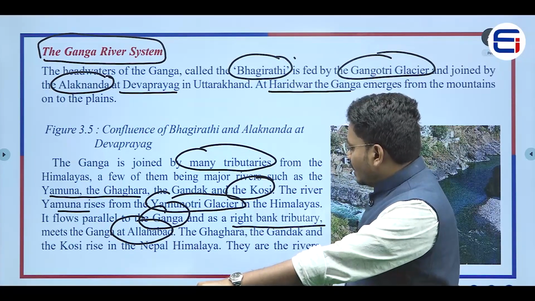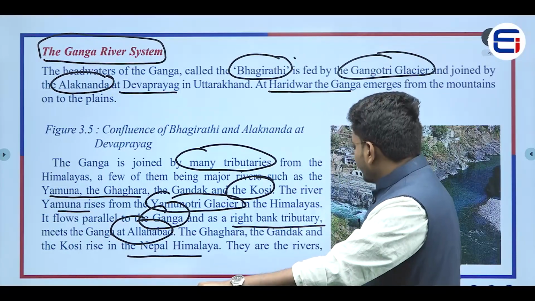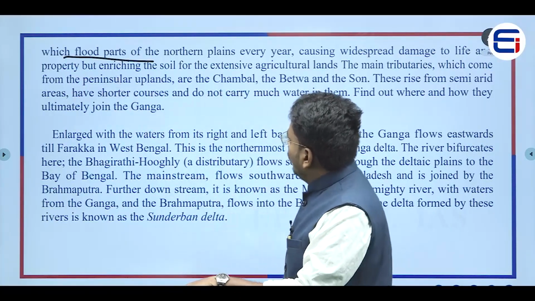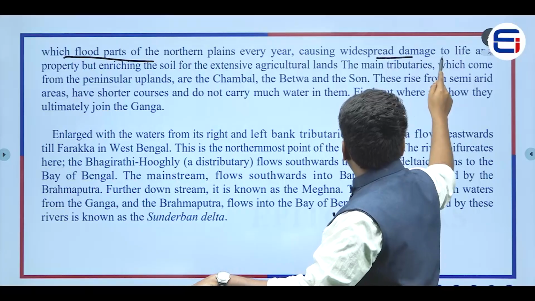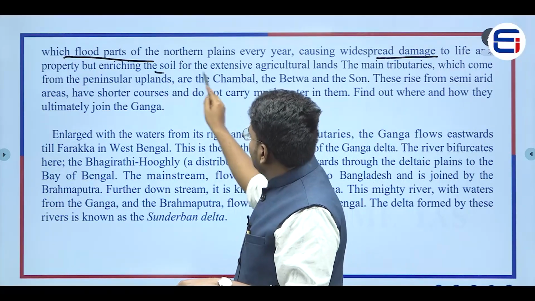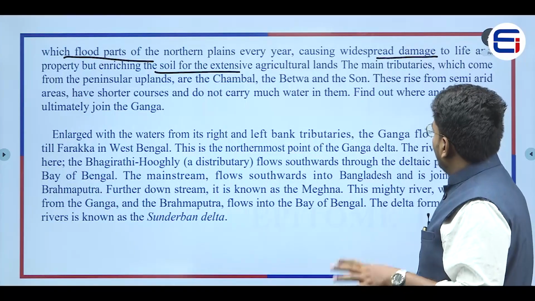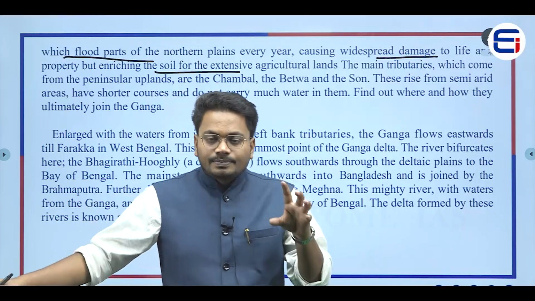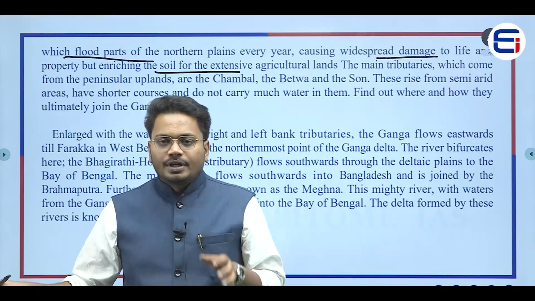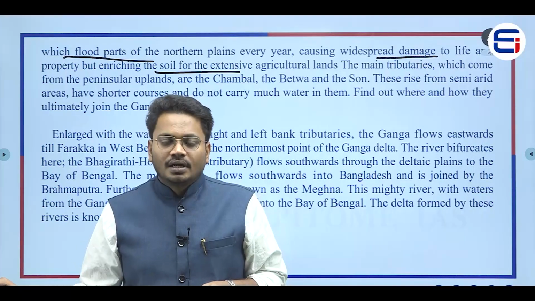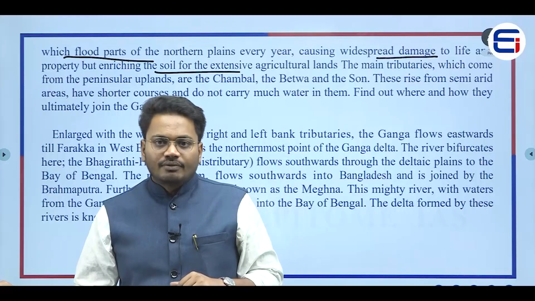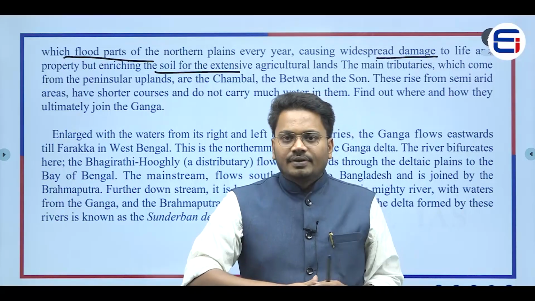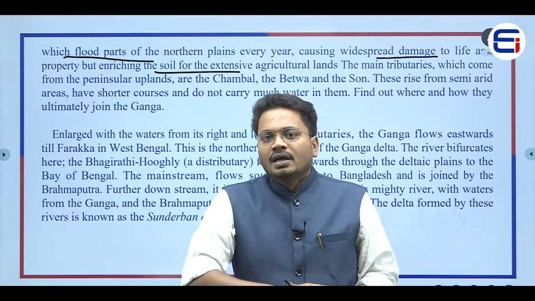The Gagara, Gandak, and Koshi rise in the Nepal Himalayas. They are the rivers which flood the northern plains every year, causing widespread damage to life and property, but enriching the soil for extensive agricultural lands. Here we have to understand that the Ganga river has a lot of tributaries, and the Yamuna is one of the major important tributaries. It flows parallel to the Ganga and joins it at Allahabad. We call the other confluence Devaprayag, so that is a different story.